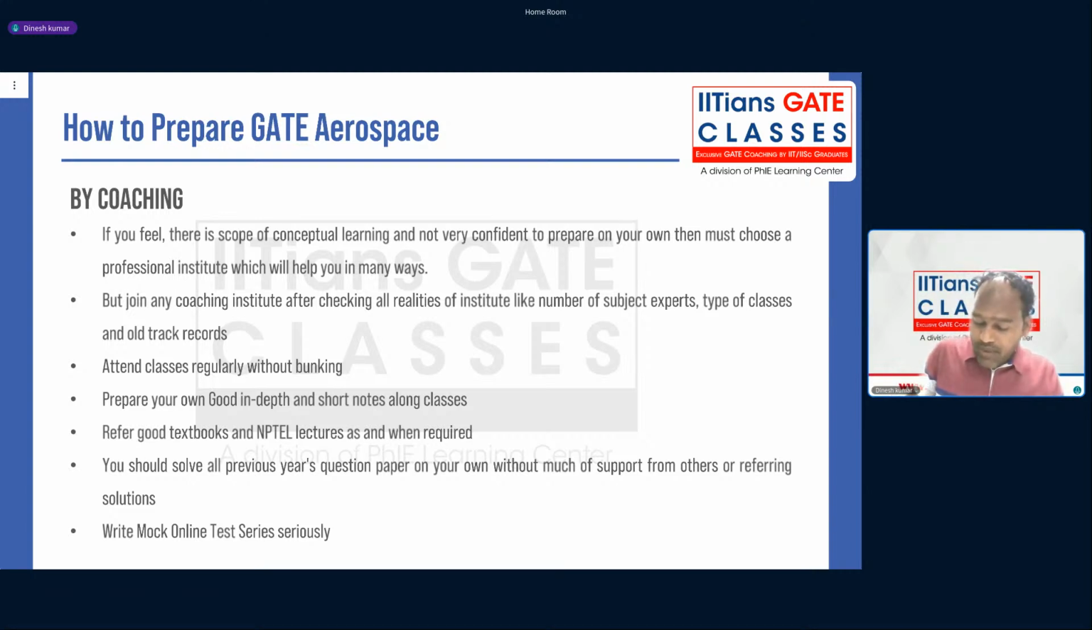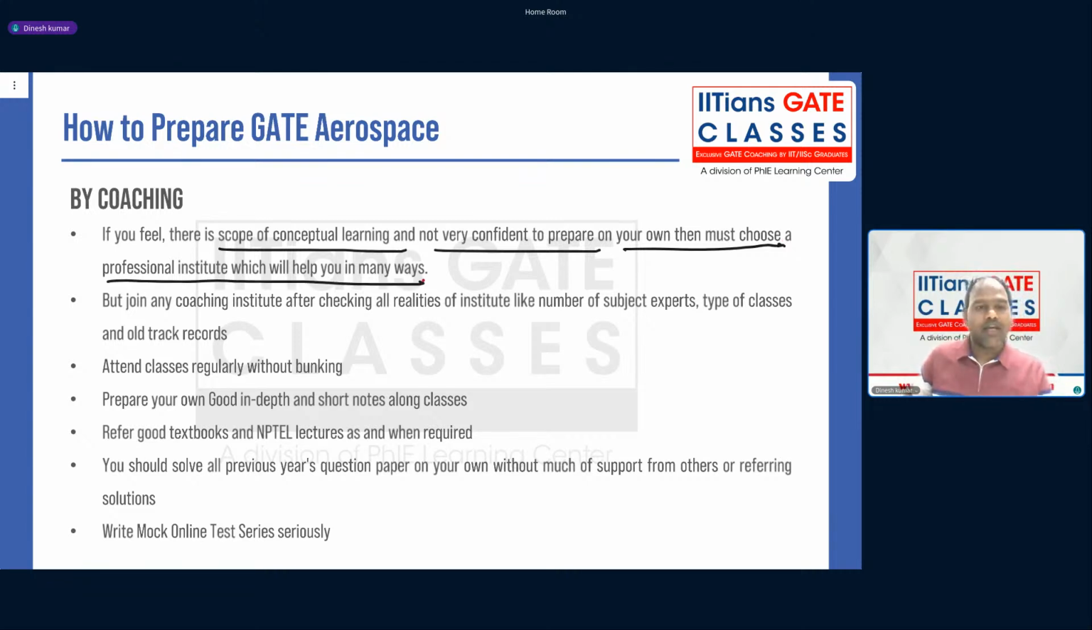If you prepare by coaching, of course your life will be easier. You will get a ready-made mentor, but the coaching should be the right place. So who should opt for coaching? Those who feel there is scope for conceptual learning and are not very confident to prepare on their own, they must choose this option happily, through a professional institute like IGC or anywhere of their choice.